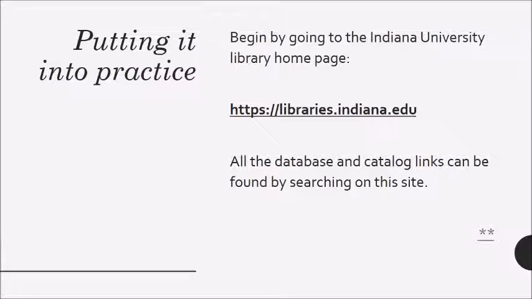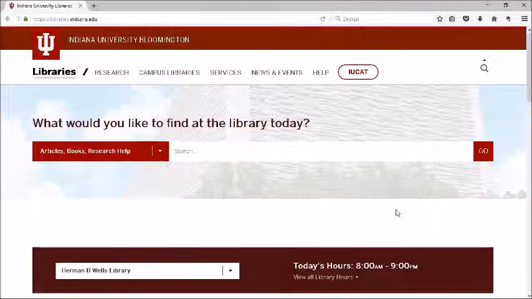So now let's briefly look at the actual websites, catalogs, and databases that you will use to do these searches for secondary sources. Begin by going to the Indiana University Library homepage at libraries.indiana.edu. All the database and catalog links can be found by starting at this site. Now, I will admit, Indiana Library likes to change its webpage fairly frequently, so this might not look exactly like the website does today.